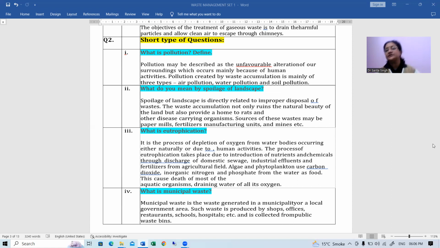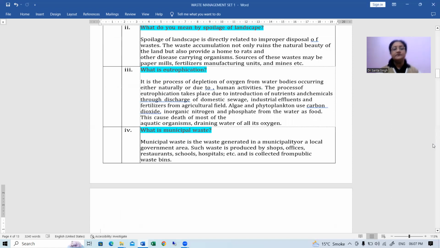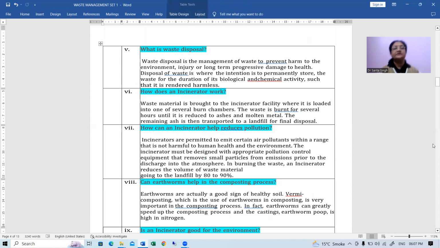Next question is, what is waste disposal? Waste disposal is the management of waste to prevent harm to the environment, injury, or long-term progressive damage to health. Disposal of waste is where the intention is to permanently store the waste for the duration of its biological and chemical activity, such that it is rendered harmless. That is the purpose behind waste management.